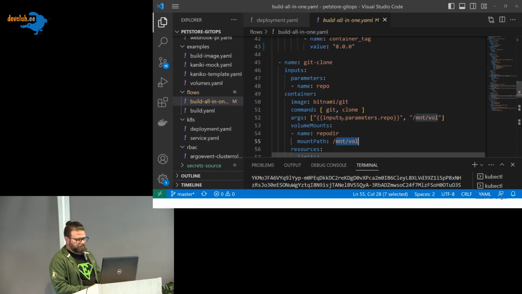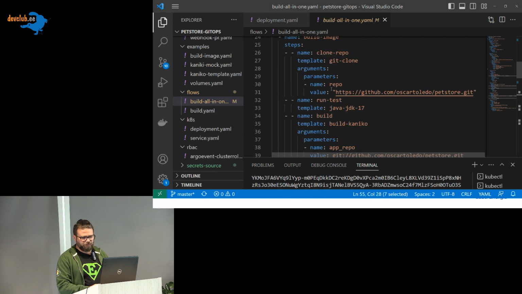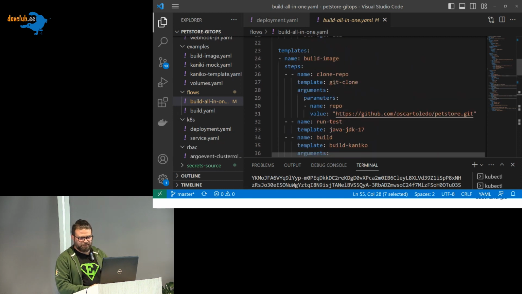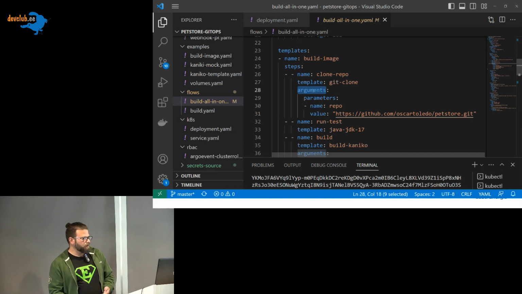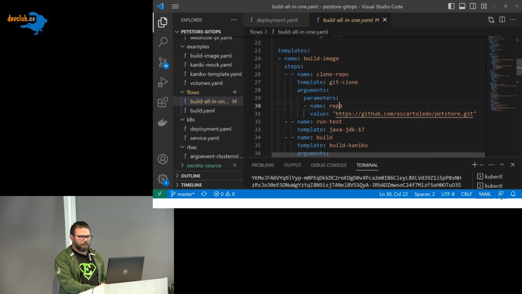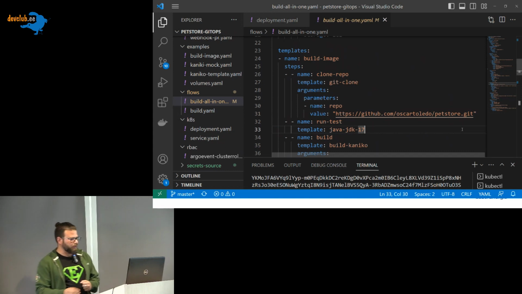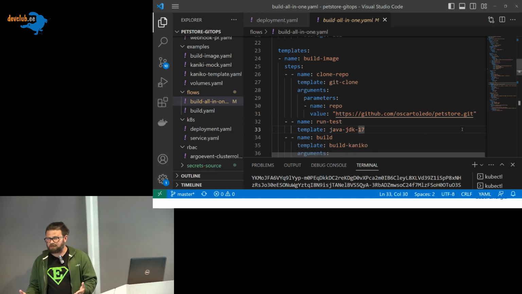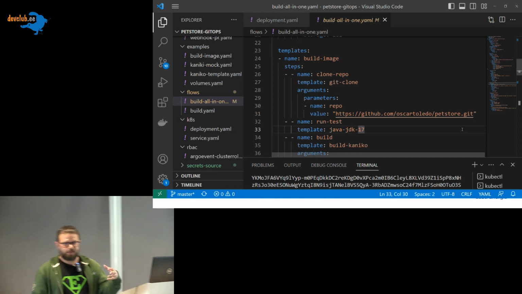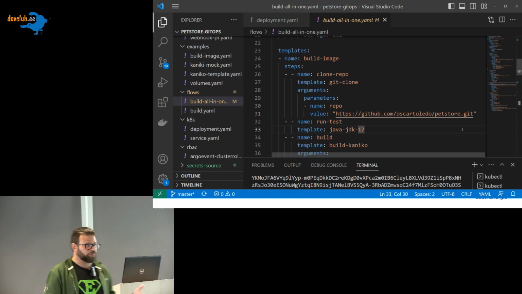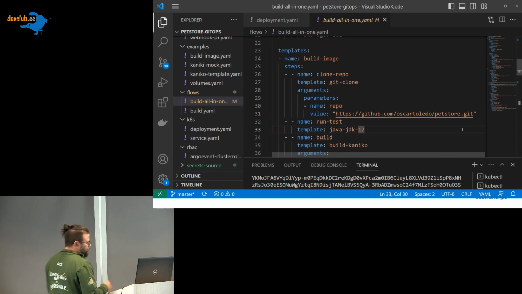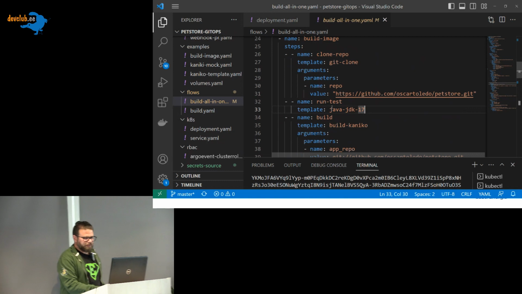Then, after this finishes, what do we do? As you see here, in the template I say the name, and I want to set the argument for this template. We already said that we have parameters where the name is repo. I will put the clone address of my repository, so I can use it for different repositories. I can use the same template, and I just need to update the repository name, and that can be used for any repository in Git. Then I will run the test.